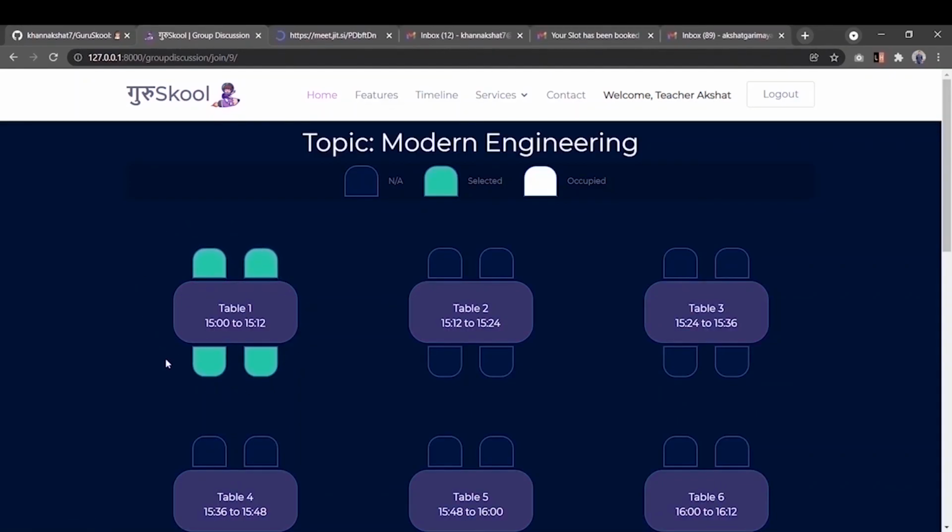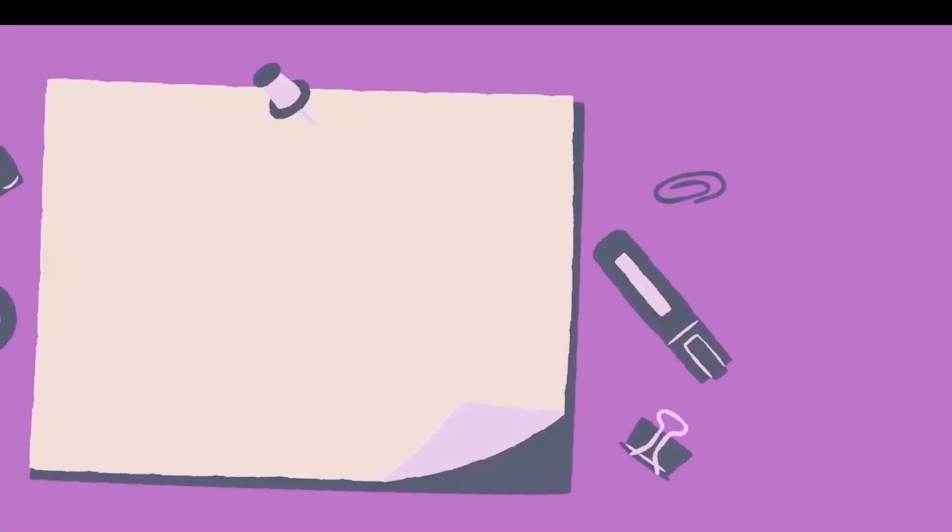Only these 4 students can join the link of table 1, and all other tables have their unique links for the table, and in this way the privacy is protected.